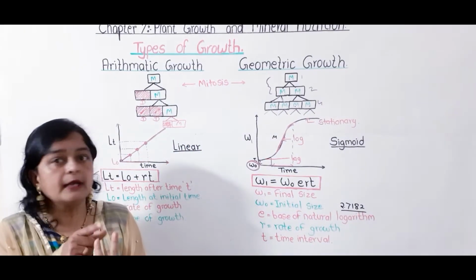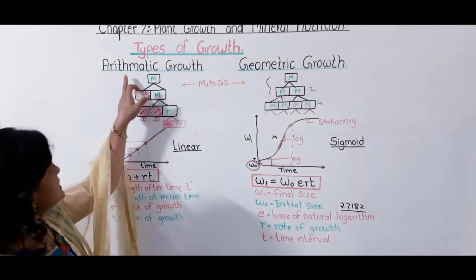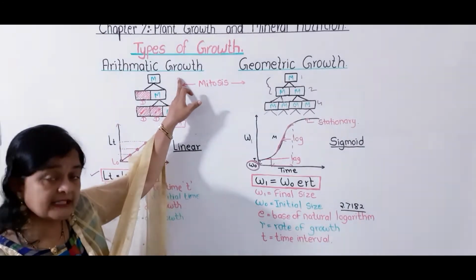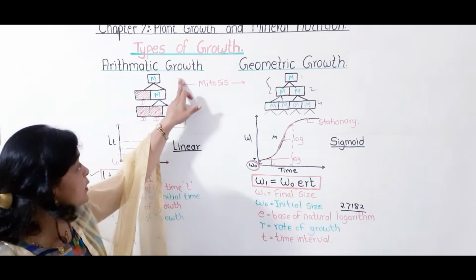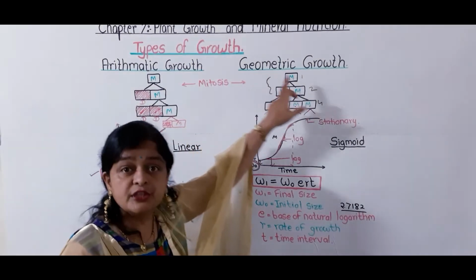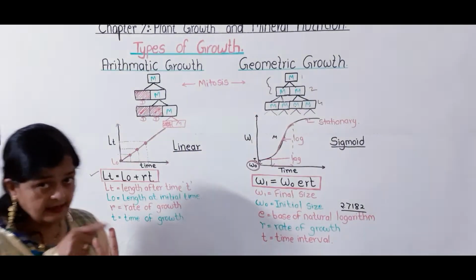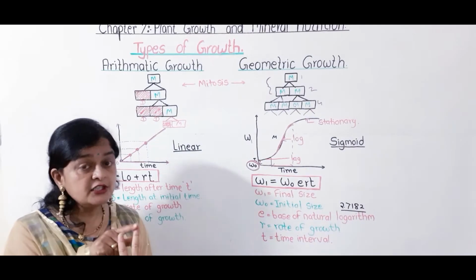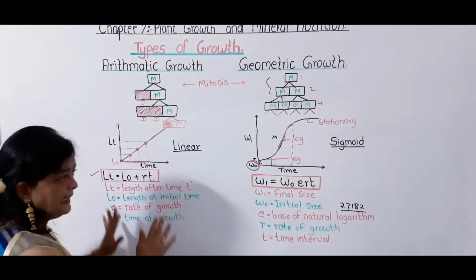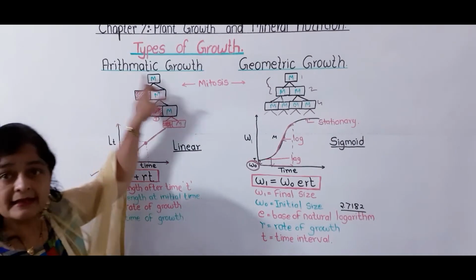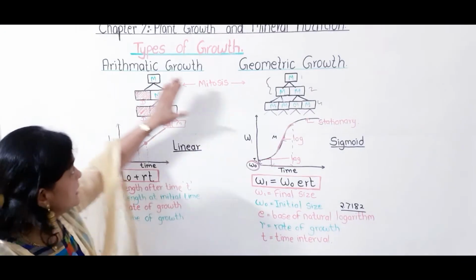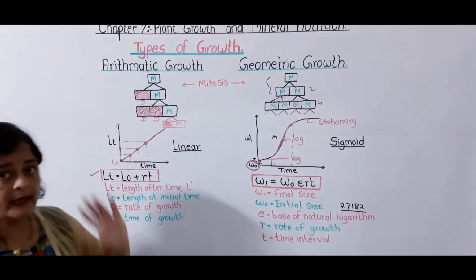There are two types of growth. The first type of growth is arithmetic growth and another one is geometric growth. Okay, AG, arithmetic growth, and geometric growth. First of all, I'll explain the meaning of arithmetic growth. For explaining this, I'll consider one example.